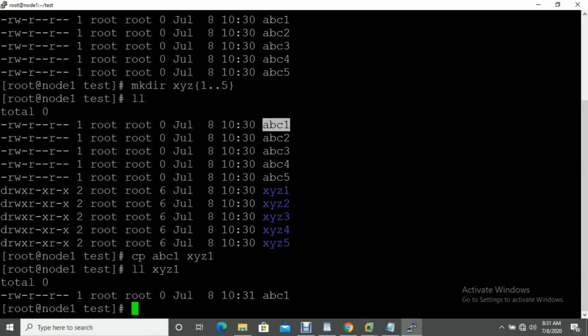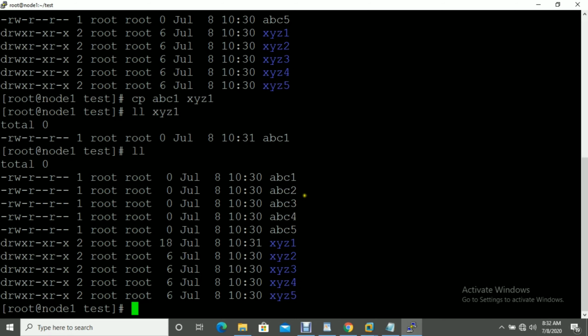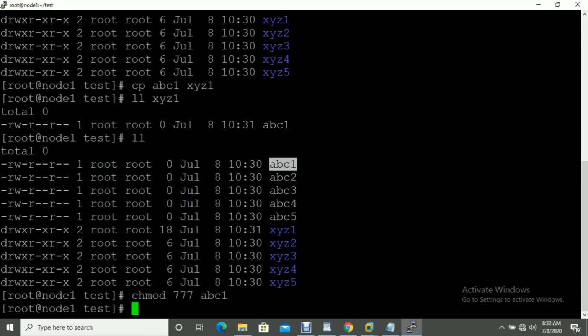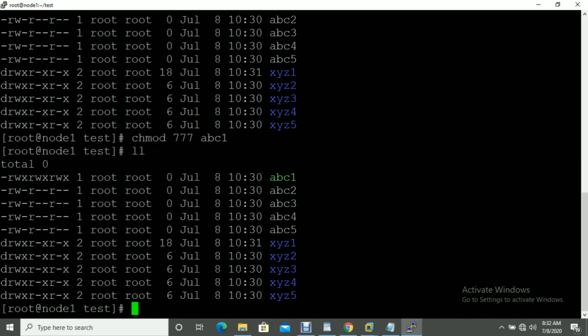Okay. Now let me show you one more thing here. Let me change the permission first: chmod 777 abc1. Now you can see it's showing the full permission, 777.